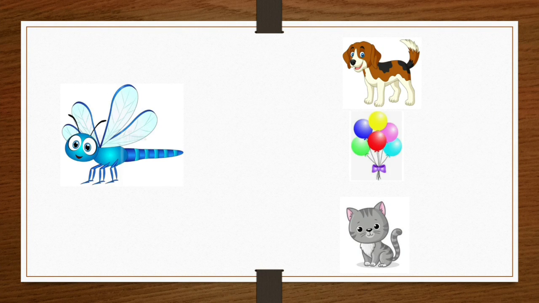Now next. Again some pictures are here. And again what you have to do? Oh, dragonfly. So you have to match with the same phonic sound pictures. Dragonfly D. So you have to match with the cat D? No. You have to match with the balloon D? No. Balloon also no. So what you have to match? Yes, you have to match with the dragonfly, the dog. So you have to match same phonic sound picture. Matching. Like this you have to also learn.